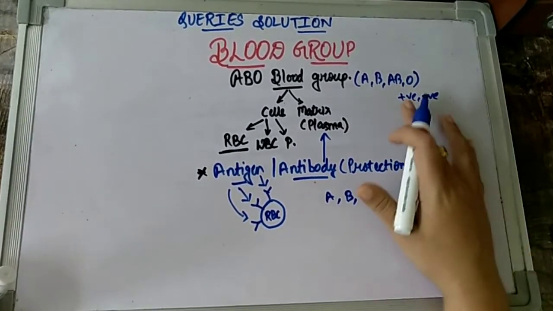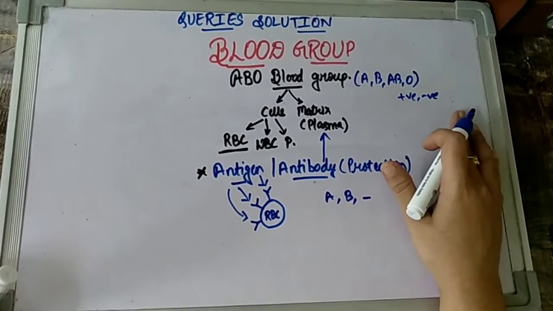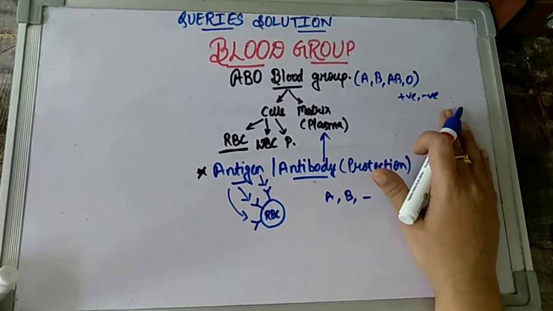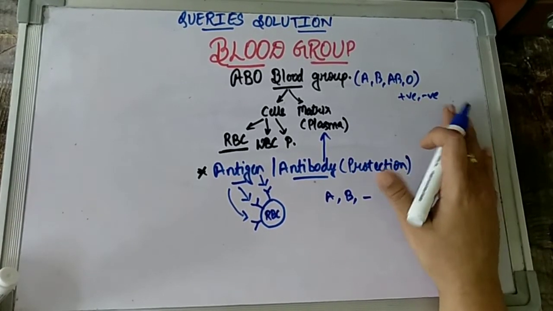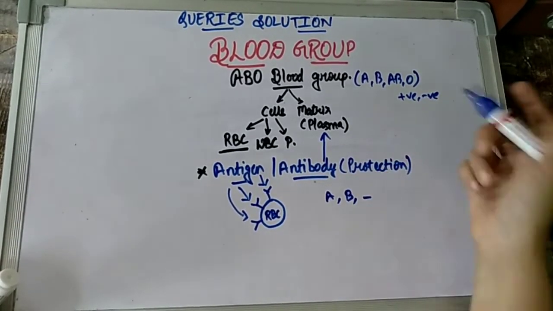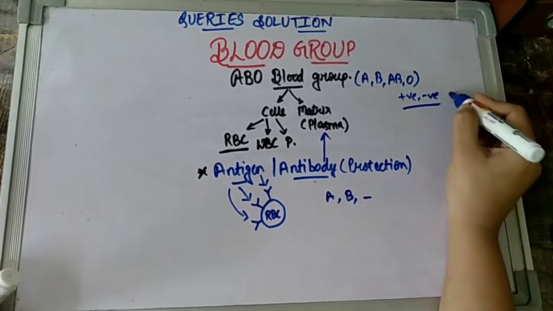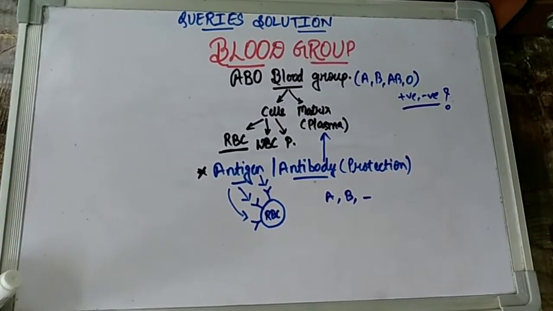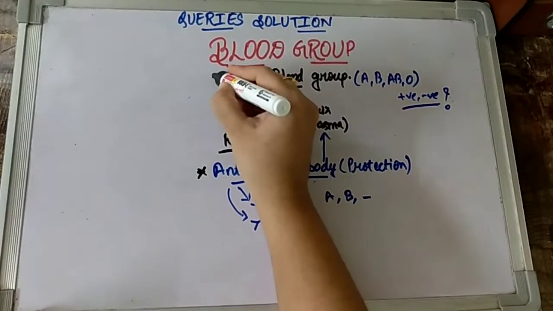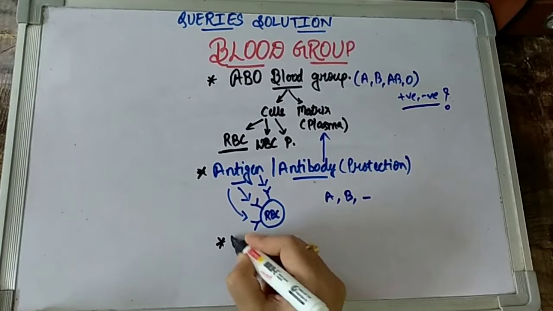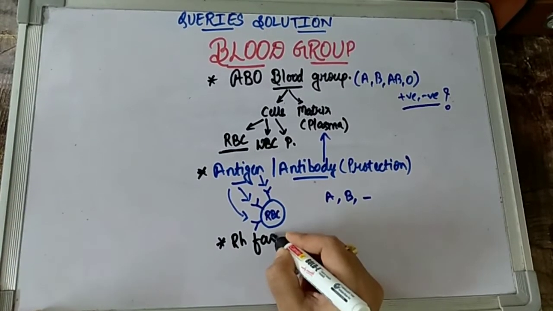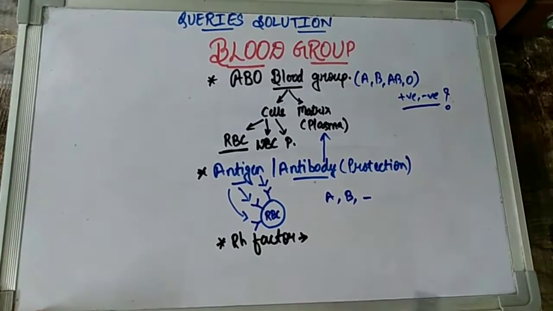You may say your blood group is maybe A positive or A negative, B positive or B negative, AB positive, AB negative, or O positive and O negative. So what is this positive and negative thing that we are talking about, children? This positive and negative thing is something which is known as our Rh factor. Now, what do I mean by the term Rh, children?